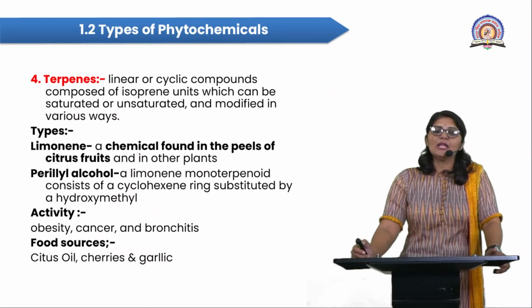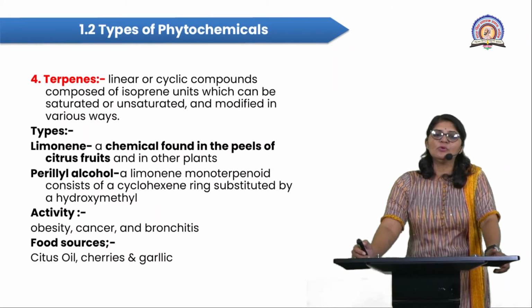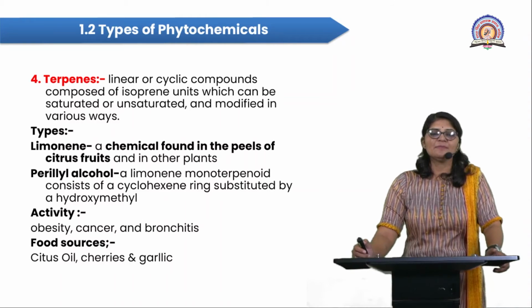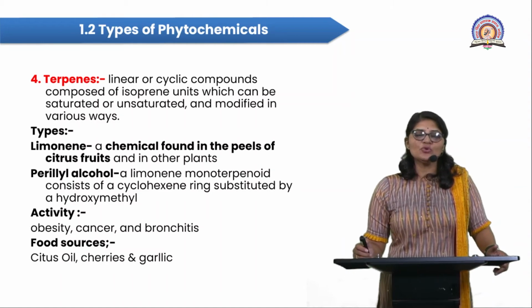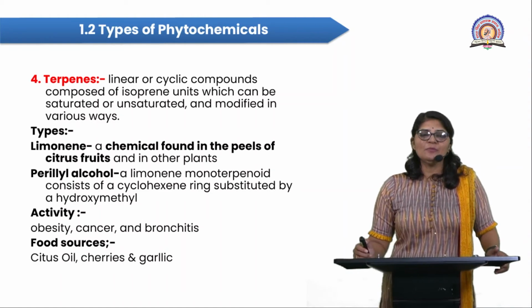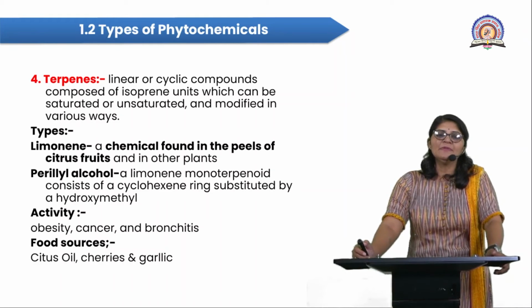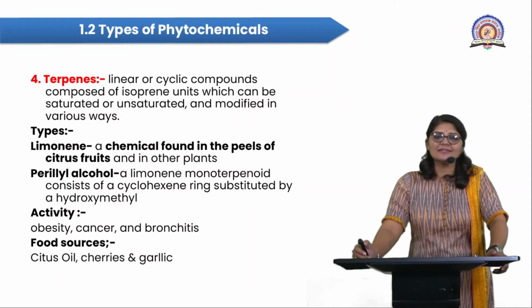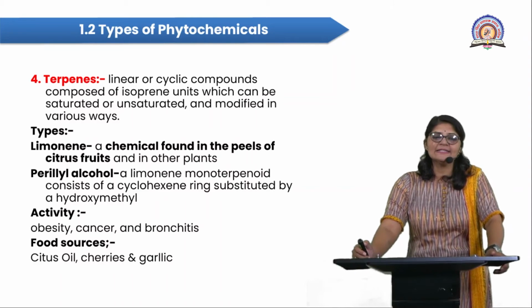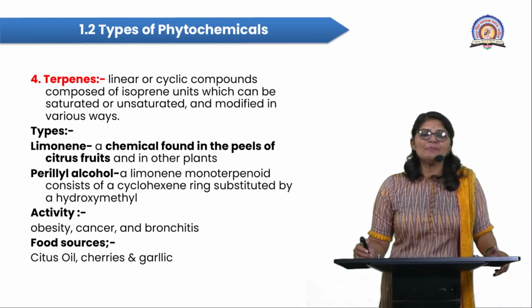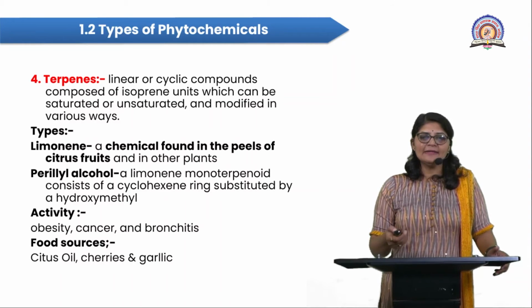Then perillyl alcohol, a limonene-derived monoterpenoid consisting of a cyclohexane ring substituted by a hydroxymethyl group. As for activity, limonene is important for controlling obesity. It also shows anti-cancer activity and helps with bronchitis. The food sources of terpenoids are citrus oil, cherries, and garlic.